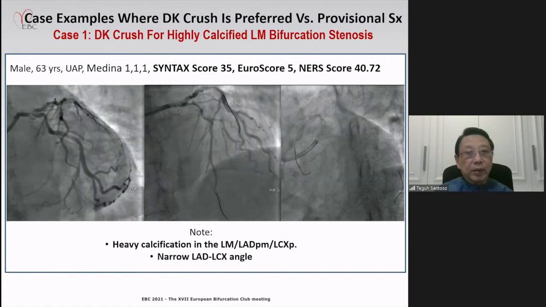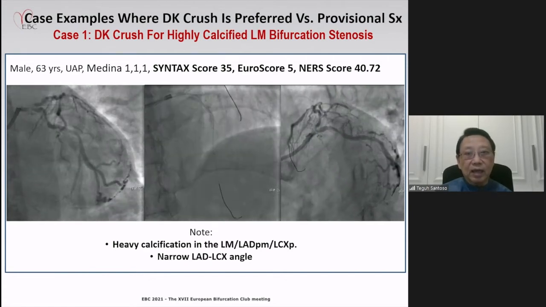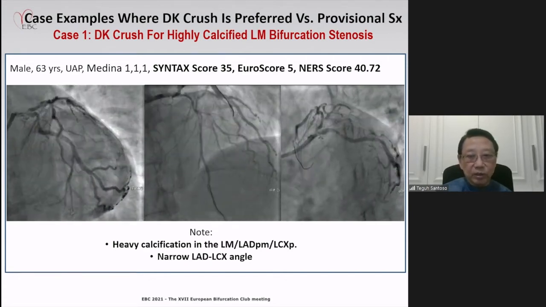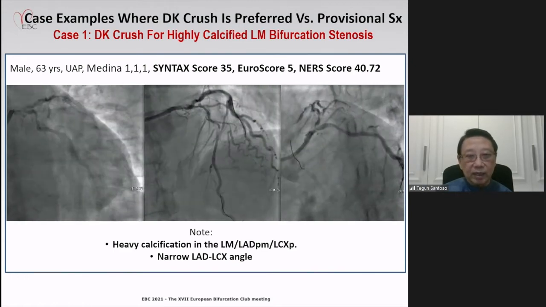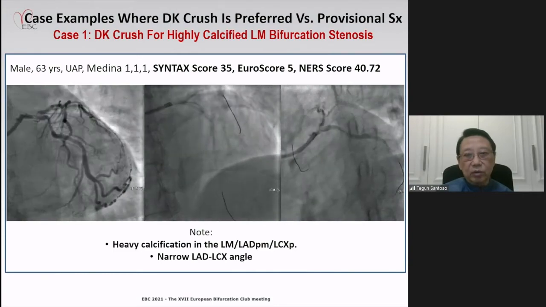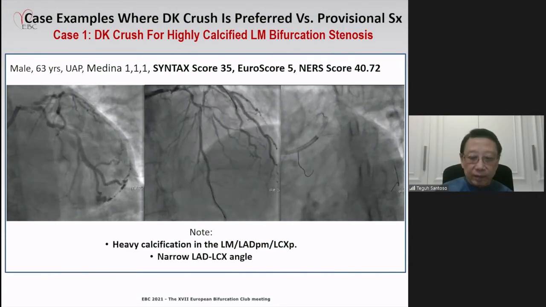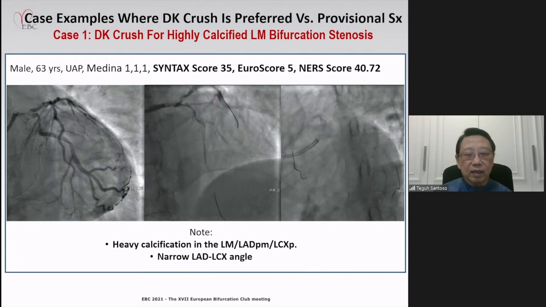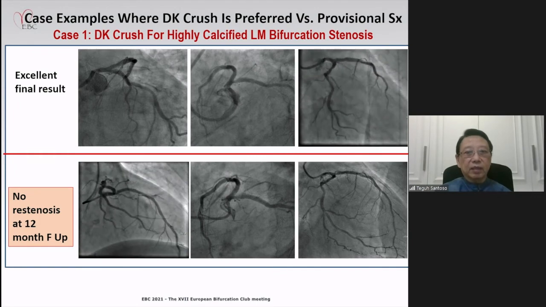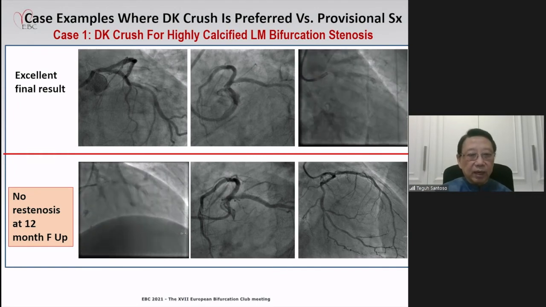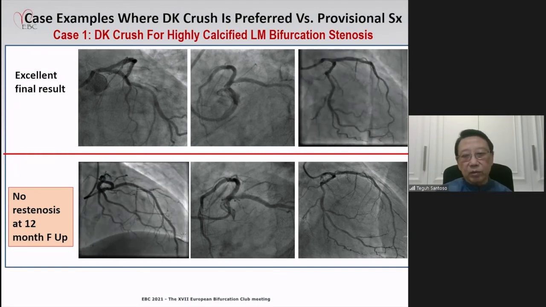Case number 1, a patient with highly calcified left main bifurcation stenosis as shown here, and also a narrow angle between LAD and LCX, high SYNTAX score, EuroSCORE, and NERS score. So this is definitely an indication for DK-Crush. And you'll see here I have to do Rota and then continued with the DK-Crush procedures. And we obtained an excellent final result as shown here. And at 1 year follow-up, there is no restenosis.